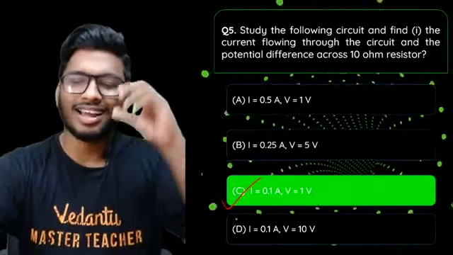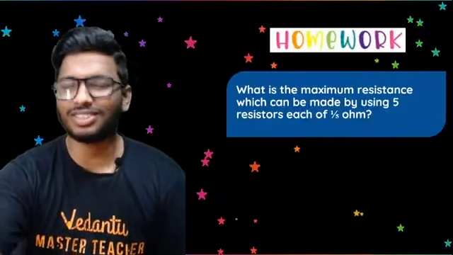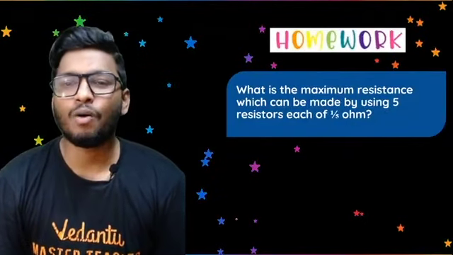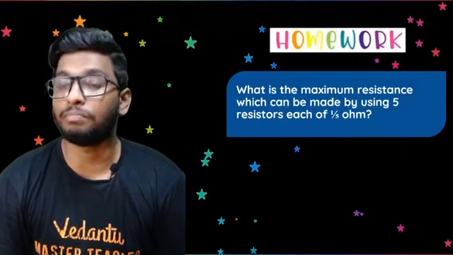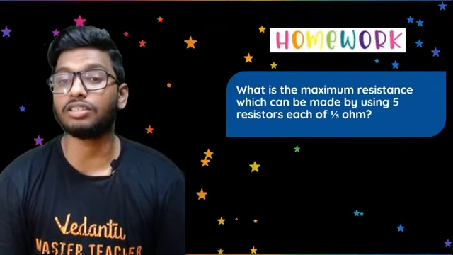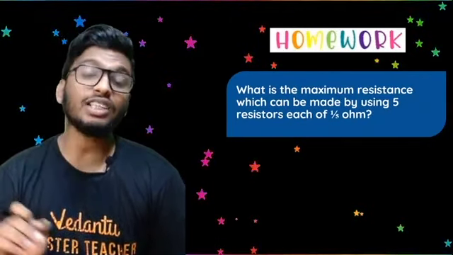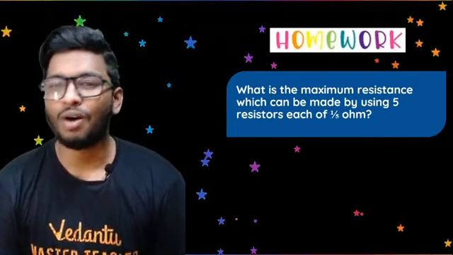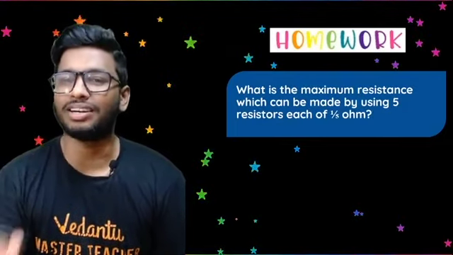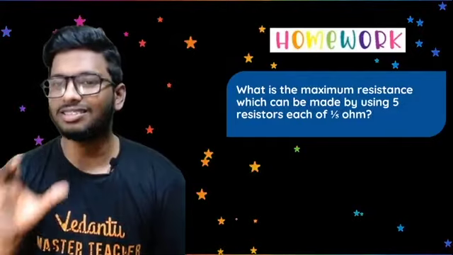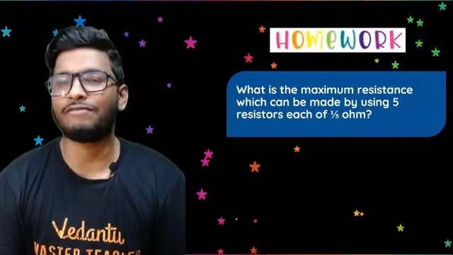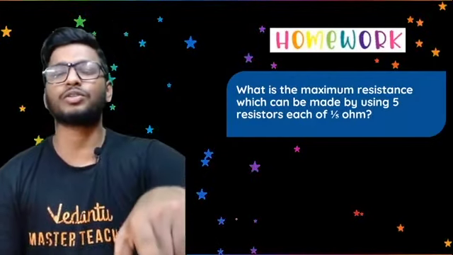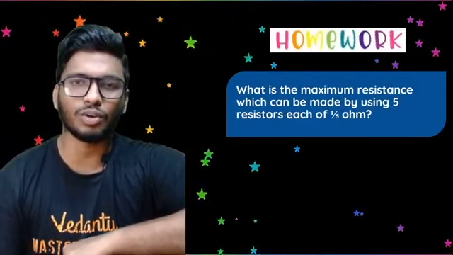Anyways, with that said, guys, here is your homework for today. I want all of you to write this question out. What is the maximum resistance which can be attained by using 5 resistors, each of 1 by 5 ohm? I want all of you to try out this question and put it down in the comment section as soon as you can.